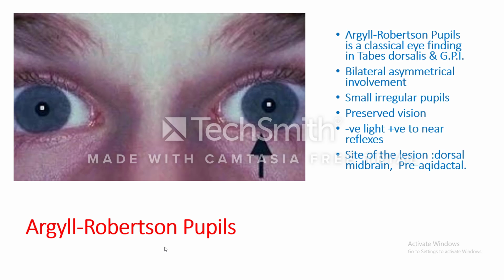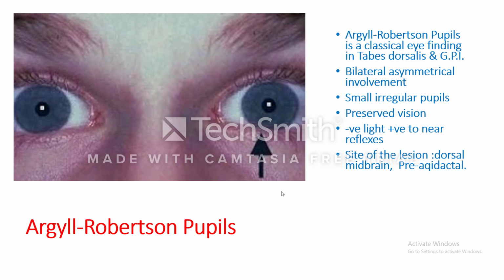The Argyll Robertson pupil is a classical eye finding in tabes dorsalis, and also in general paresis of the insane. It is a bilateral, asymmetrical involvement. It is a small, irregular pupil with preserved vision, but this pupil does not react to direct light. You know, if we put direct light on the eye, the pupil normally contracts to protect the retina.